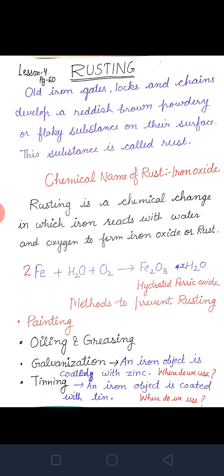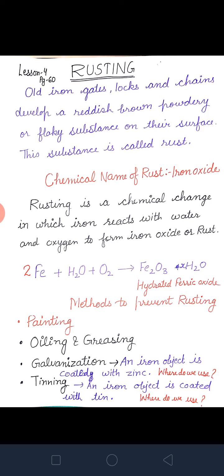This substance is called rust. Very good. And in science we learn the chemical name of each substance. The chemical name of that brown color powdery or flaky substance is iron oxide. Yes, iron oxide. Chemical name of rust is iron oxide.